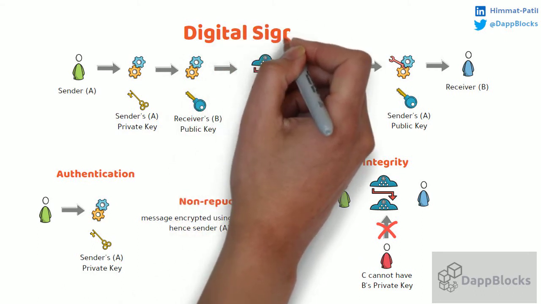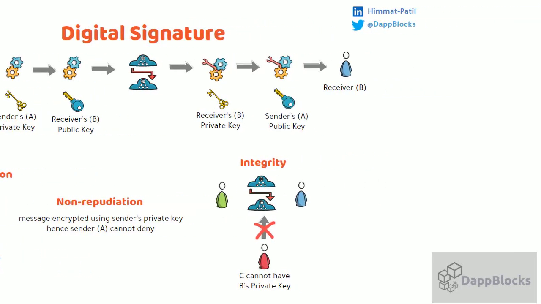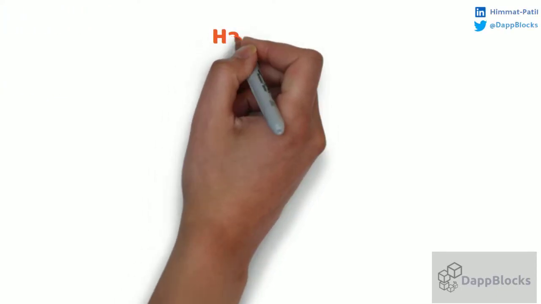Blockchain uses digital signatures to overcome all network problems and provide a way to ensure every transaction is secure and made by an authentic user. Let us understand another concept, hashing.